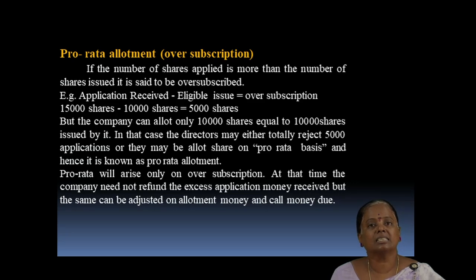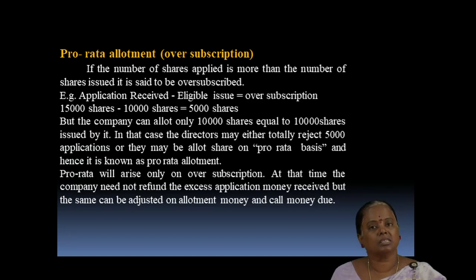In such cases, the company can allot only 10,000 shares. The directors may either totally reject 5,000 applications or allot the shares on a pro rata basis, and hence it is known as pro rata allotment.